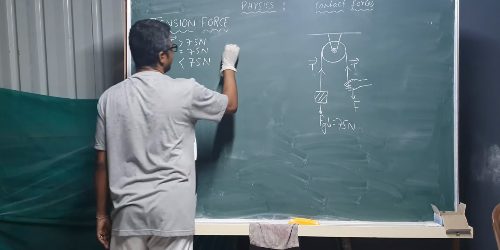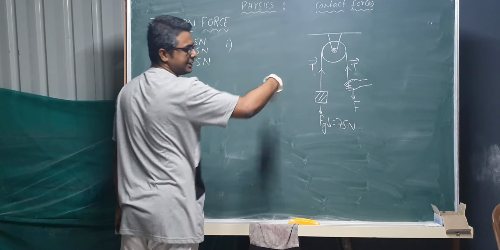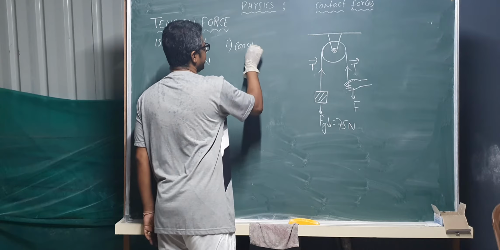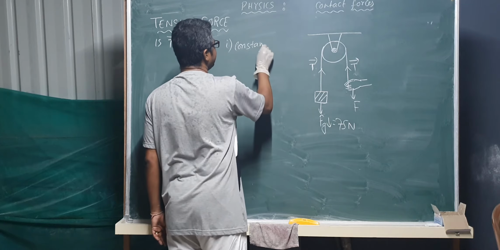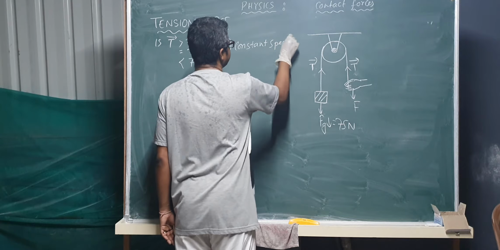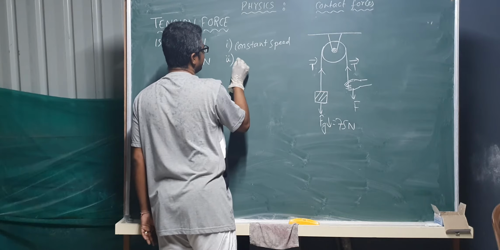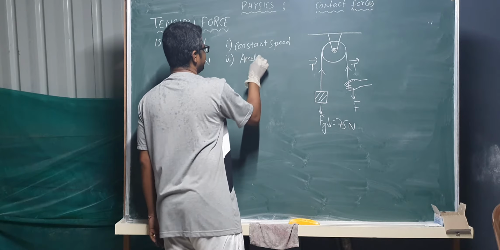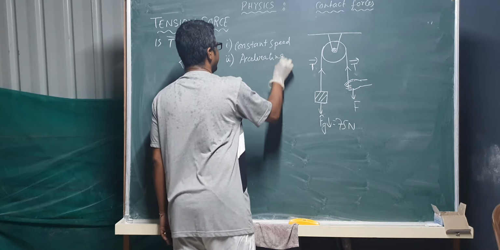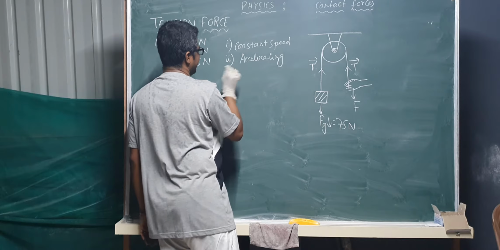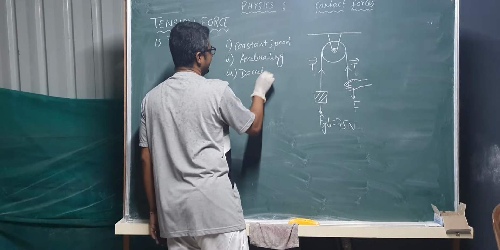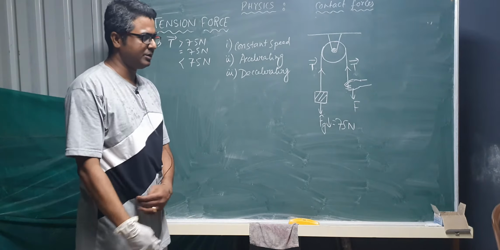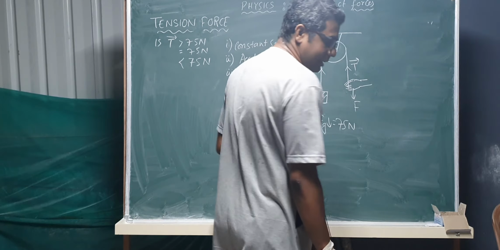If number one, this system is going on with a constant speed, that is, this body is rising up with a constant speed. Number two, the body is rising up with constant acceleration, that is accelerating. Next, the body is rising up with constant deceleration, that is decelerating. Clear? So this is the total question.